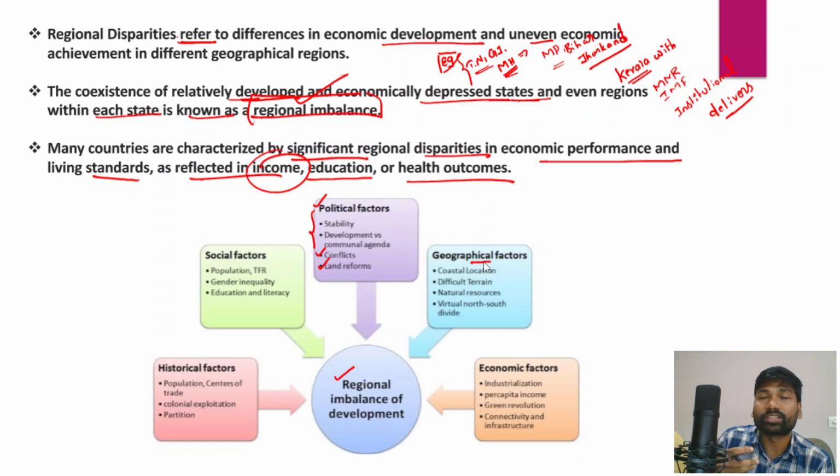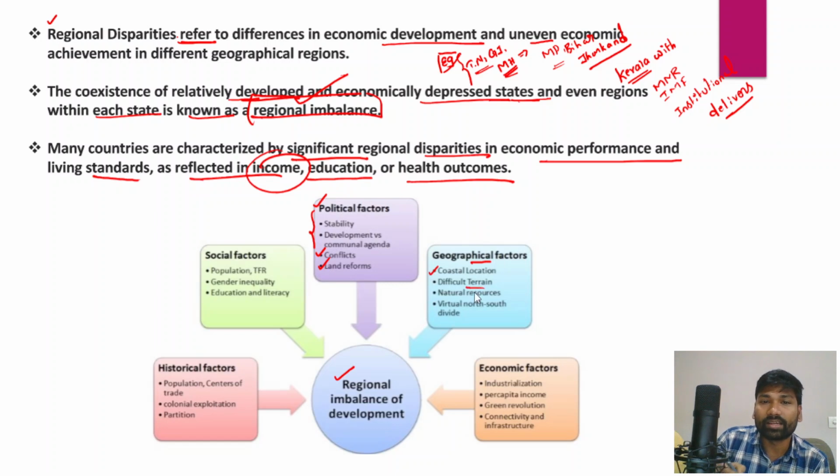Geographical location of states is also a very important factor which decides regional disparities. For example, certain states in India have access to the coast, and there are also hinterland states such as Bihar, UP, Madhya Pradesh, Jharkhand and Chhattisgarh. You could imagine the difference in development of coastal states and hinterland states.